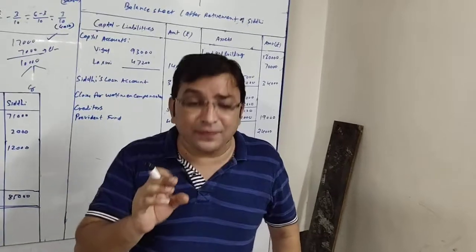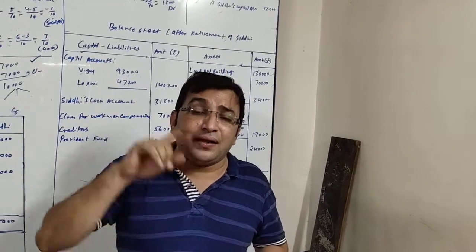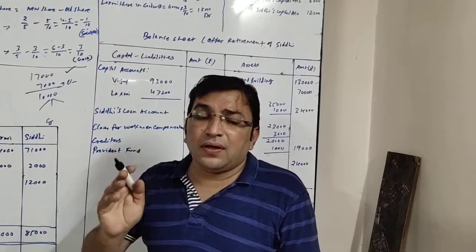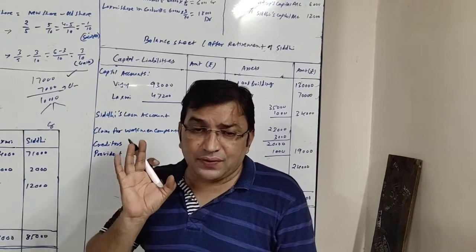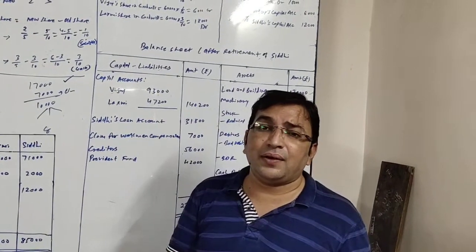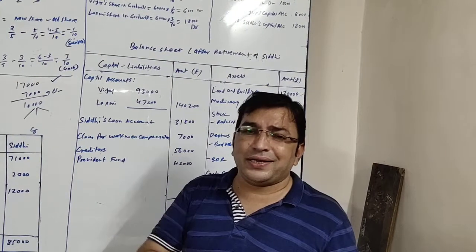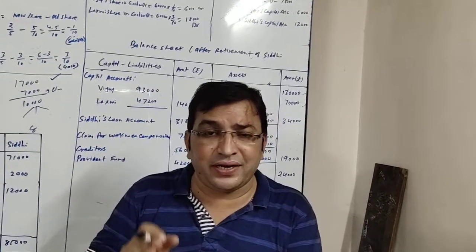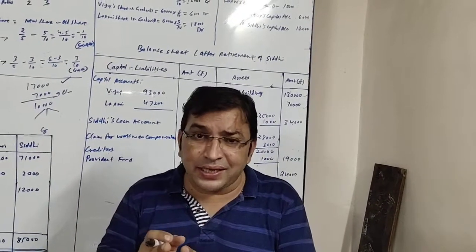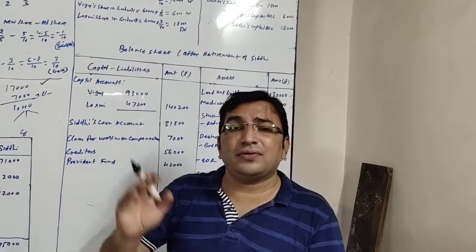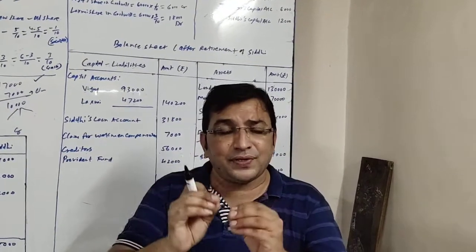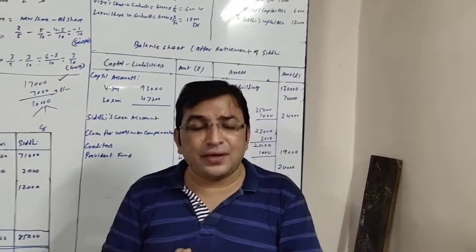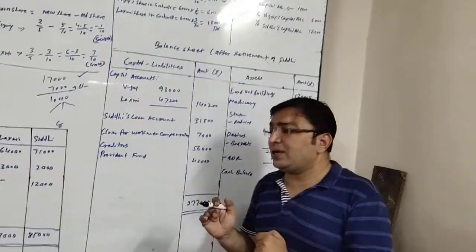So the book value of stock is rupees 35,000, and the adjustment says that the book value is 1,000 more than its cost, and it is to be recorded at cost. This indicates that the cost price is 34,000 and the book value is 35,000. Stock is to be recorded at cost price, so cost price 34,000 means there is a reduction of 1,000. We will be doing this.